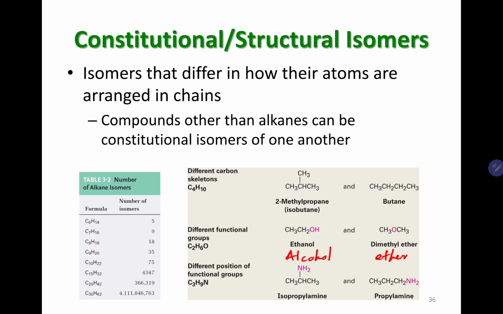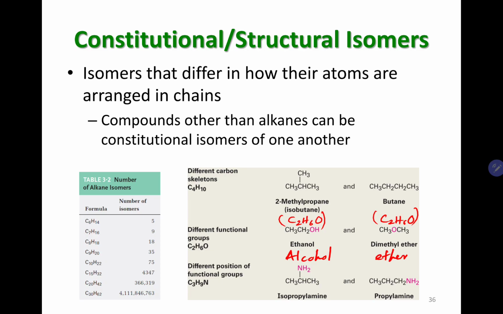Alcohol and ether are like cousins, or actually they are isomers, so you can consider them as cousins. They have the same chemical formula. If you count the carbons, hydrogens and oxygens, it will be C2H6O for both. So both these compounds have the same chemical formula.